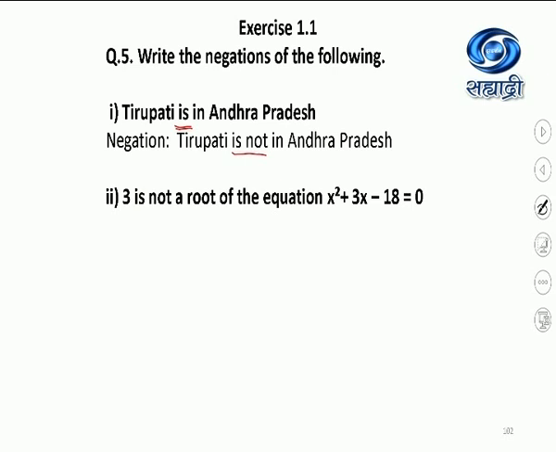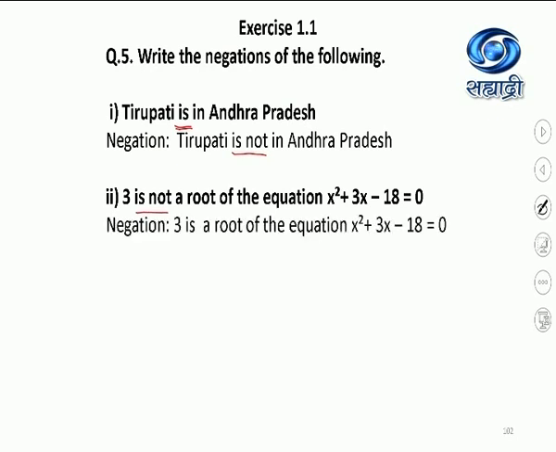3 is not a root of the equation x square plus 3x minus 18 equal to 0. The not word exists here, so what will be the negation? 3 is a root of the equation x square plus 3x minus 18 equal to 0. See the negation. 7 plus 3 greater than 5. Negation will be either not greater than 5, that is, 7 plus 3 less than or equal to 5.